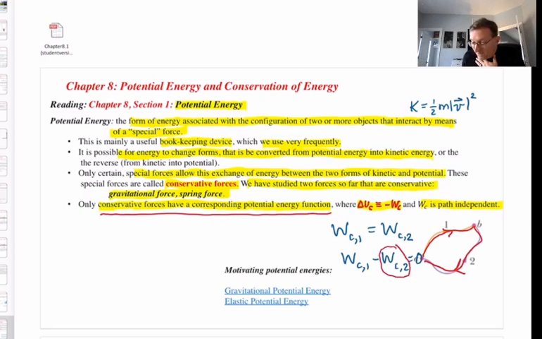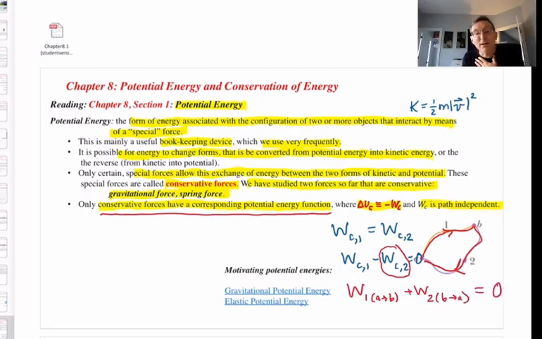But that's just the negative to go from B to A along path 2. So the work to go along path 1 from A to B plus the work going along path 2 from B to A equals 0.